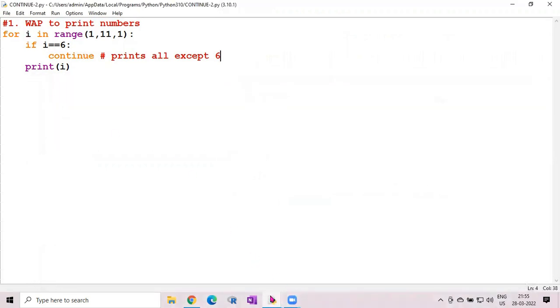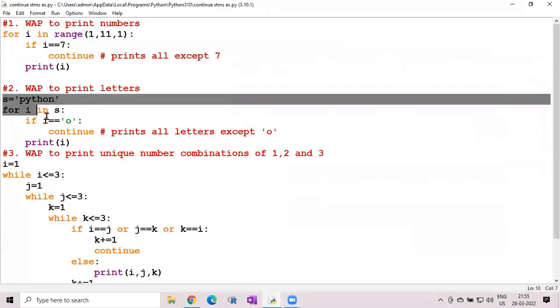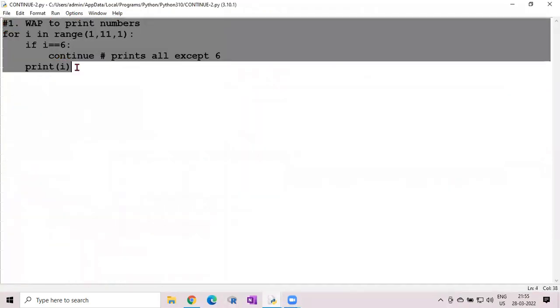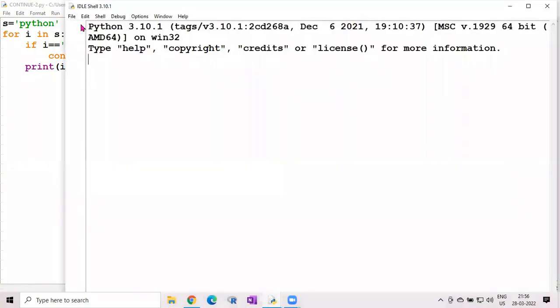Then coming to one more program. Let us see this. If you want to print characters, here we have taken numbers. Now we have taken the string s equal to Python. If you want to print all the characters in the string Python, here we use if i equal to 'o', continue. Except for the character o, it prints PYTHN. Whenever we run this program, let us see the output.